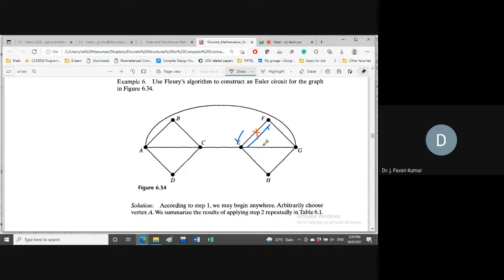Let us consider we have chosen G. So E to G is also removed. Now from G, how many alternatives are there?